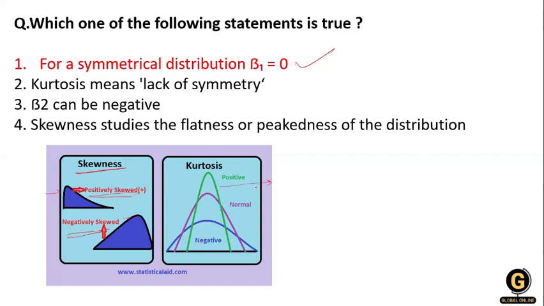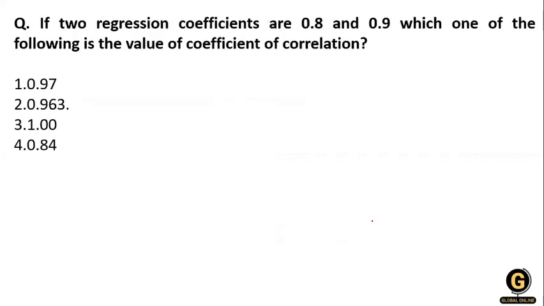If the diagram shows a very highly peaked distribution, then it is leptokurtic. When the data is normal, then it is mesokurtic, and when the data is flatter, then it is platykurtic. Okay, so next question, which is on your screen.